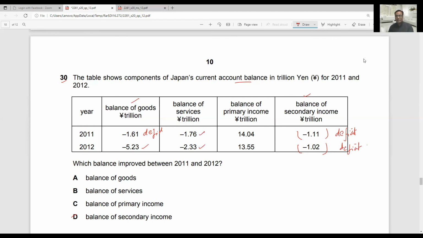Balance deficit has increased further. Negative sign shows deficit, and positive sign shows surplus. Balance of primary income is initially 14.04 and it decreased to 13.5. So surplus decreased here. Here we are in surplus, but surplus decreased. So we are not improving here. We are only improving in secondary income.